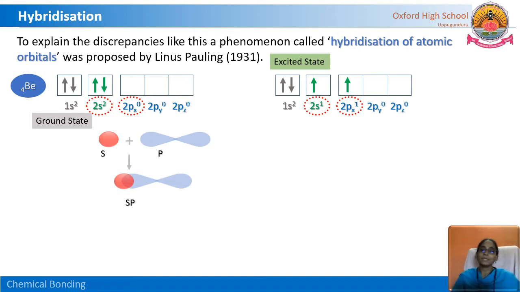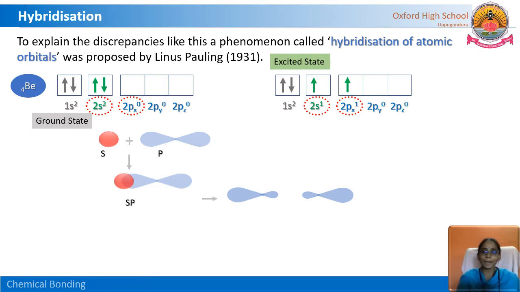This sp orbital is a product of the combination of the s orbital and p orbital. That means this bonding is within the beryllium only, not with other atoms. So within the beryllium atom, the s orbital and p orbital overlap each other and reshuffle their electrons. They redistribute into newly formed orbitals. The newly formed orbitals are now called sp orbitals. Now we should not call them a single s and single p orbital in beryllium, but the newly formed orbitals are called sp orbitals. How many sp orbitals are formed?